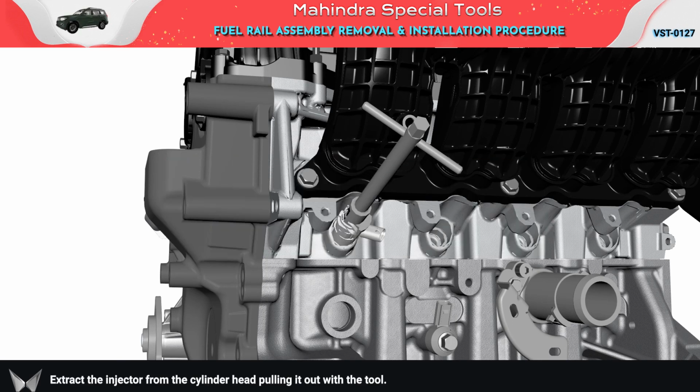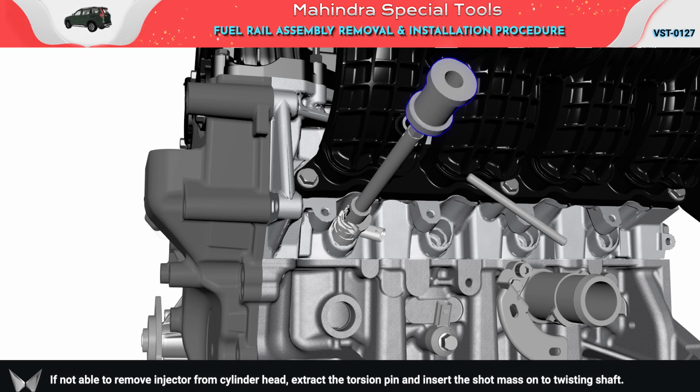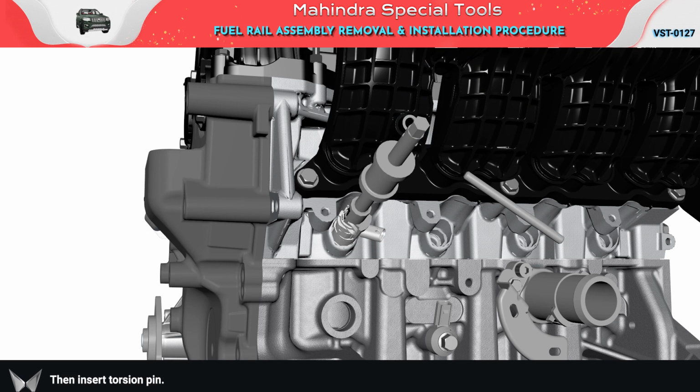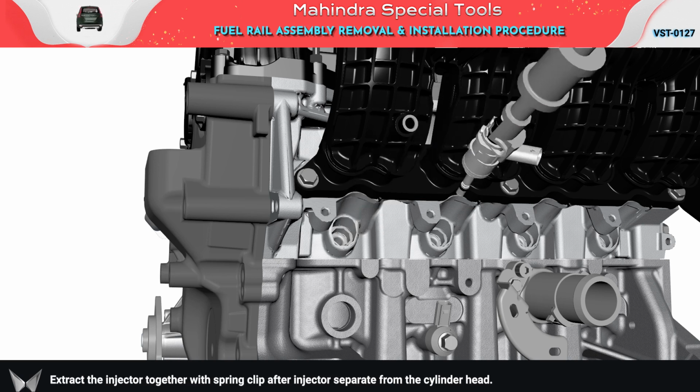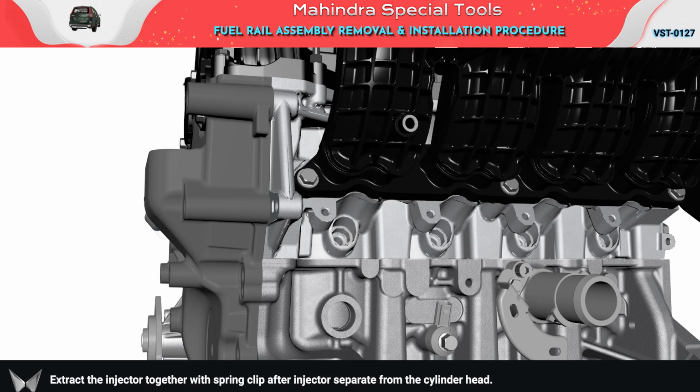Notice: extract the injector from the cylinder head, pulling it out with the tool. If not able to remove injector from cylinder head, extract the torsion pin and insert the short mass onto twisting shaft. Then insert torsion pin. Hit the torsion pin with the short mass to extract the injector from the cylinder head. Extract the injector together with spring clip after injector separates from the cylinder head.